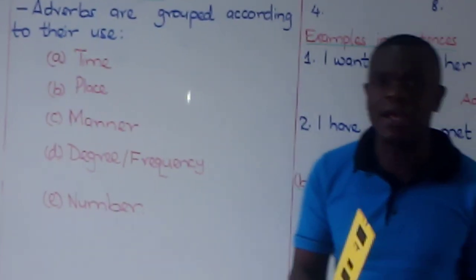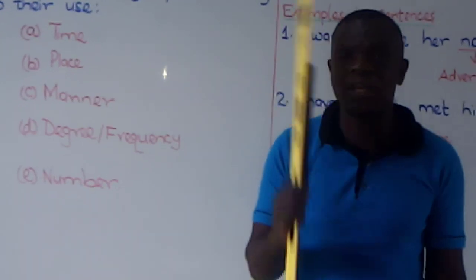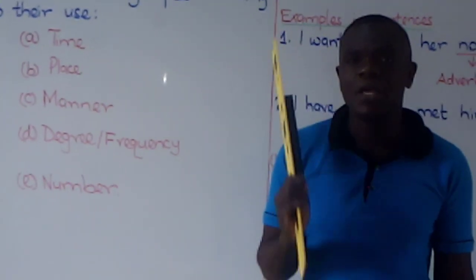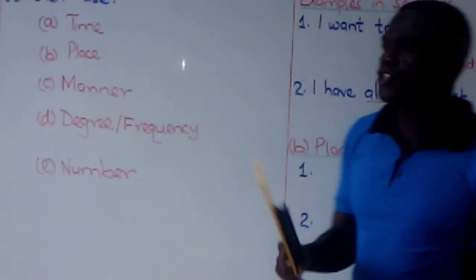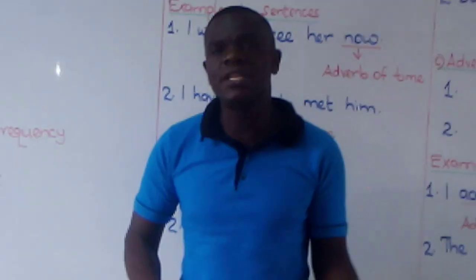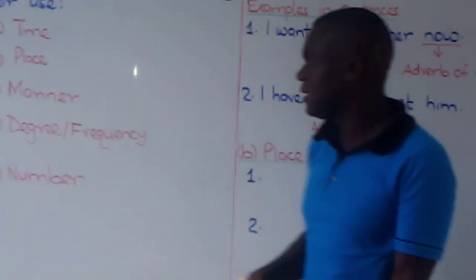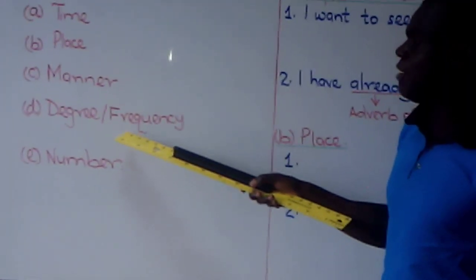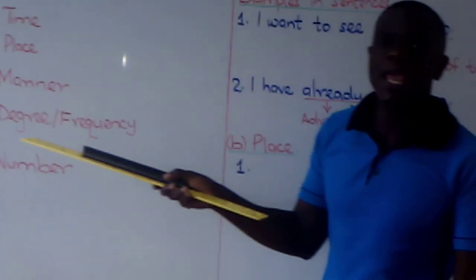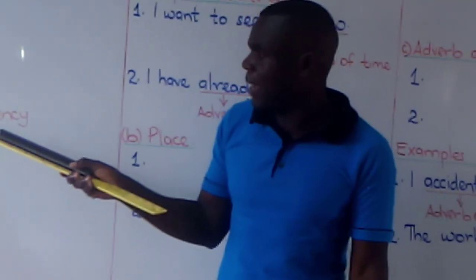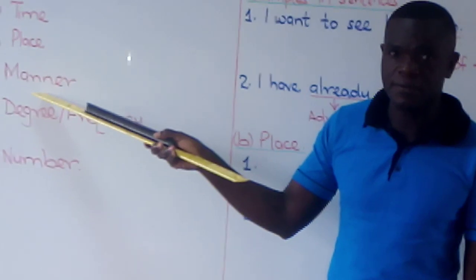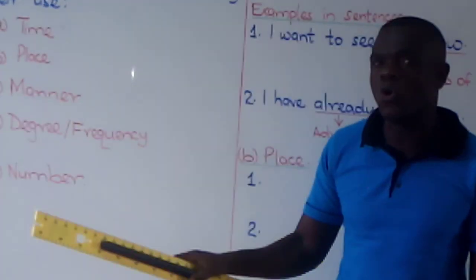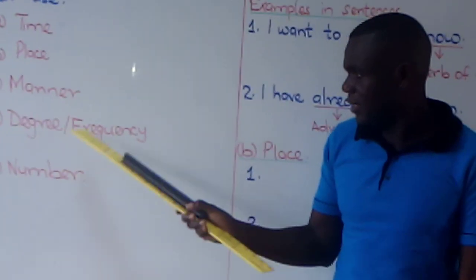An adverb of place talks about where. It answers the question where the action took place. Manner answers the question how. How did it happen? Degree and frequency is more related to manner, how high and how low, how often it happened.